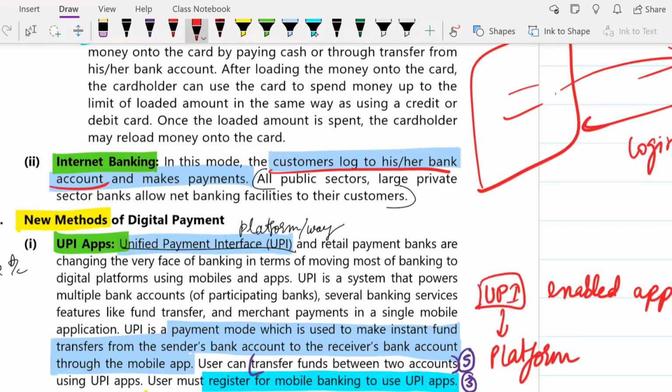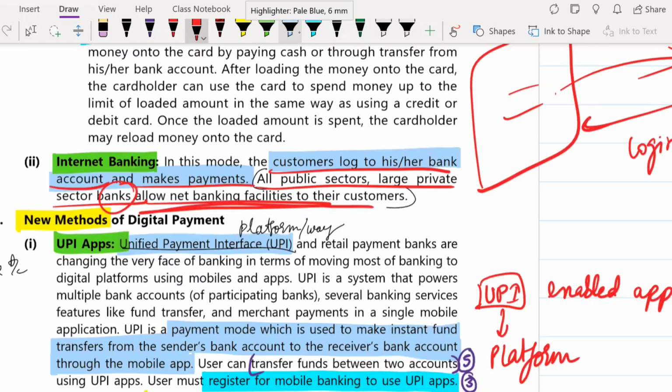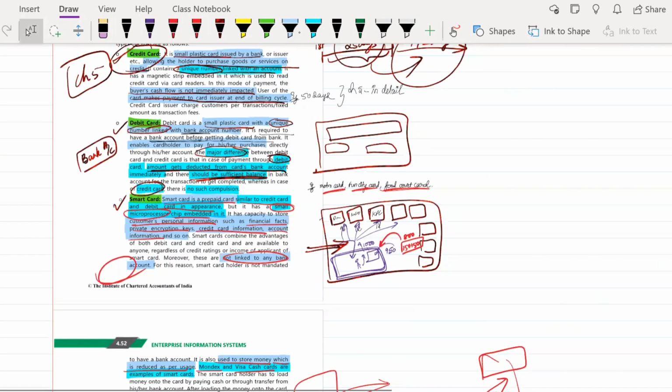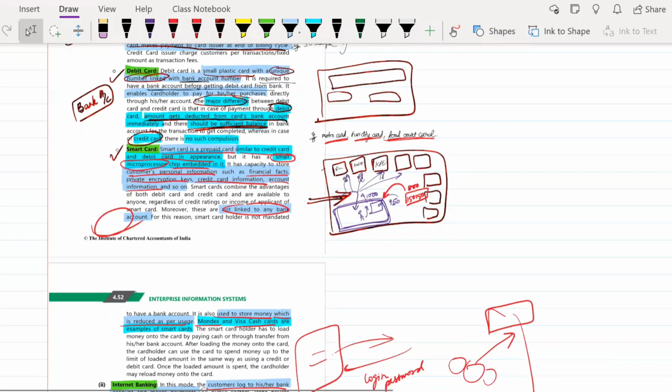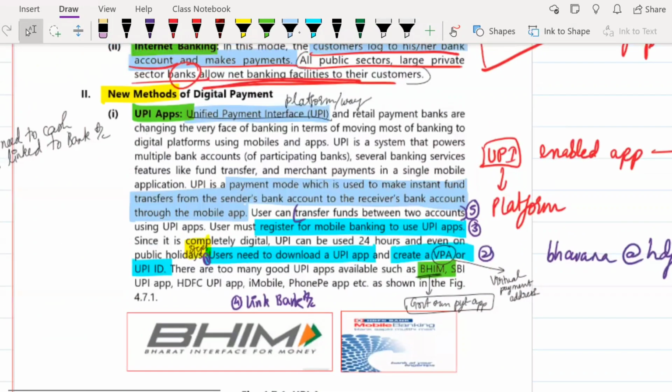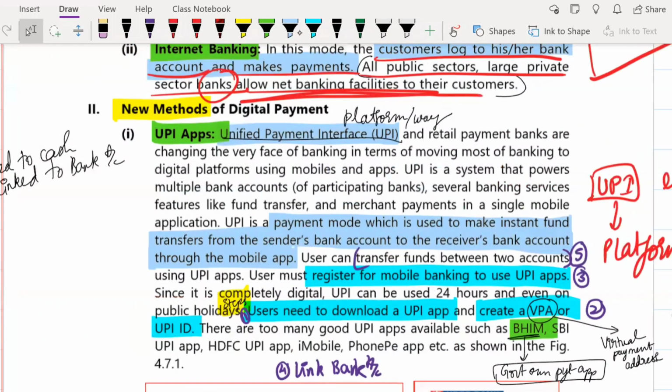If you go online and put your login ID and password, it will log into your bank and you can make payments using that. Now all public sector banks and large private sector banks are allowing net banking facilities to their customers. Yes, so these were the traditional methods. What are the traditional methods? Cards and internet banking. So you have credit card, debit card, smart card, and internet banking. Next, what we are going to study is the new methods of digital payments.